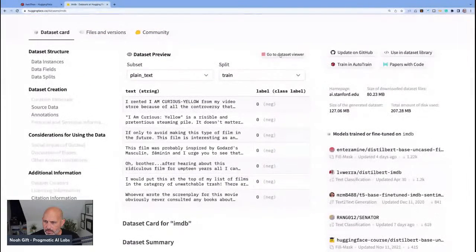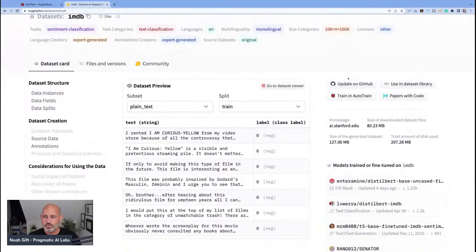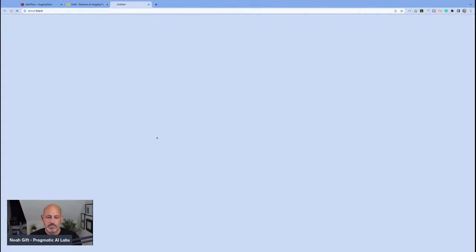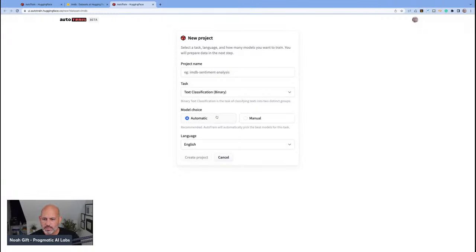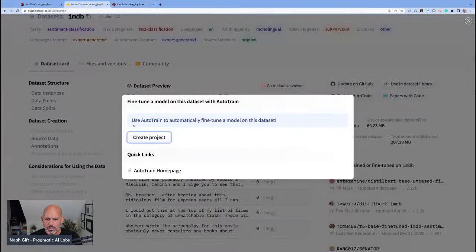Can I go to data set? Or here we go, let's just make it easier. Let's try a different approach, which is, notice it appears that you can find data sets and then train them in AutoTrain. Okay, let's try that. So let's cut to the chase here. That's interesting. So use AutoTrain to automatically fine tune. So create a project.